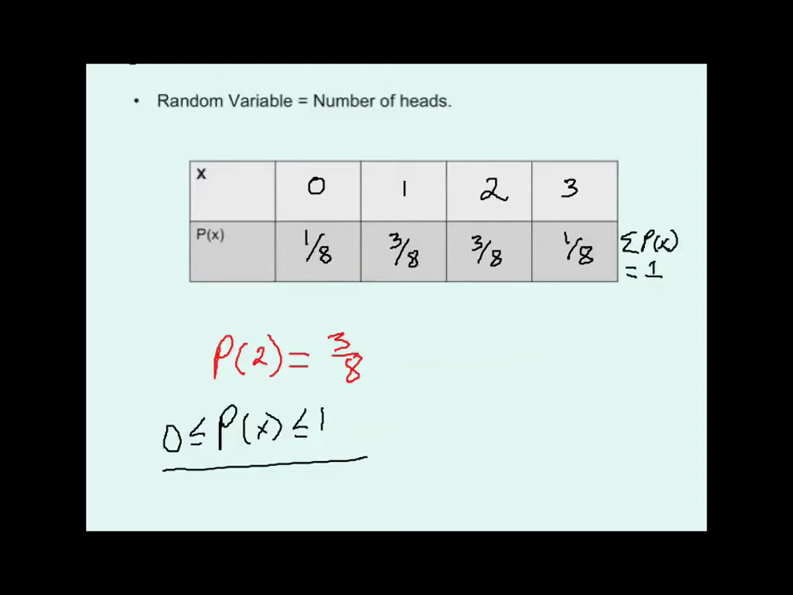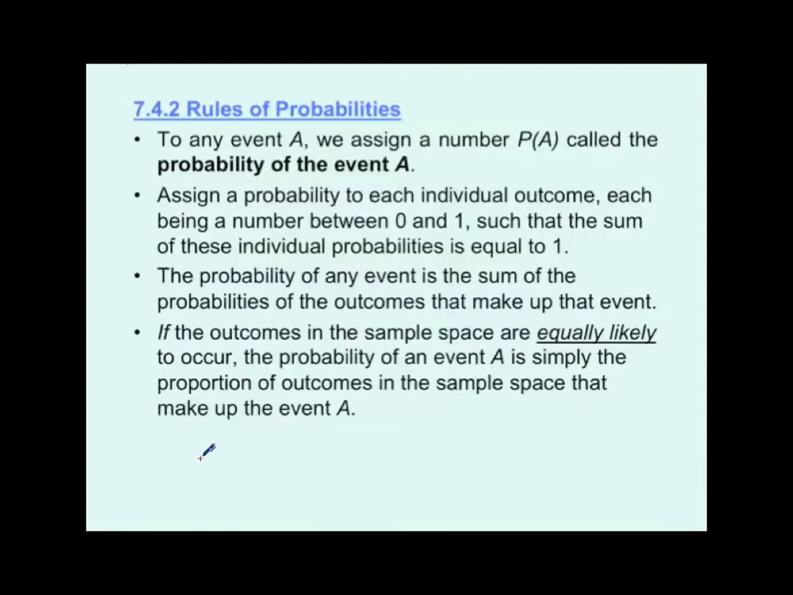Keep that in mind. That's important. Okay? Alright. The probability of any event is the sum of the probabilities of the outcomes that make up that event. We'll talk more about that one in just a second. But what we're saying is if my event is I want to flip heads, say 2 or 3 times, and that's what I'm looking for, then it would be the sum of the outcomes that make up that event.